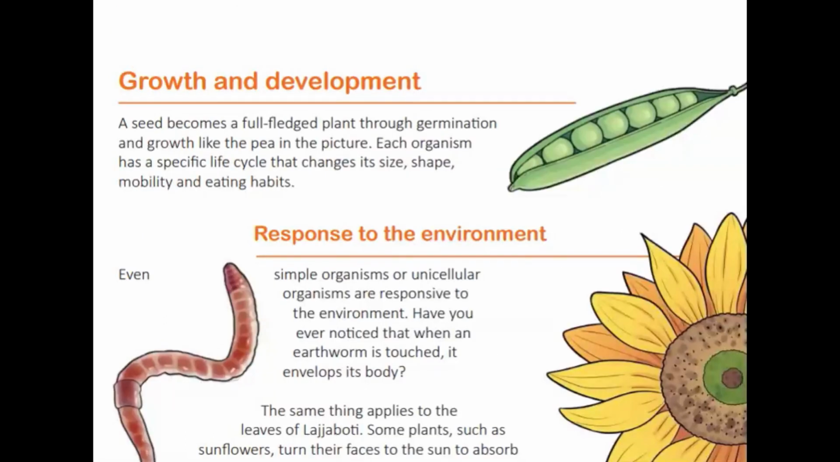The third characteristic is growth and development. A seed becomes a full-fledged plant through germination and growth, like the pea in the picture. Each organism has a specific life cycle that changes its size, shape, mobility, and eating habits.